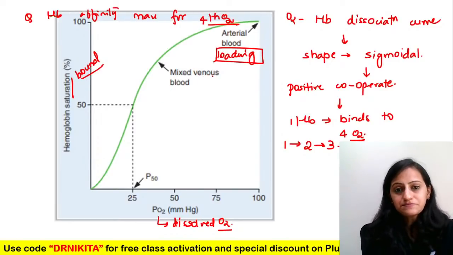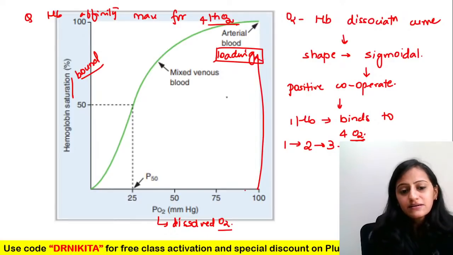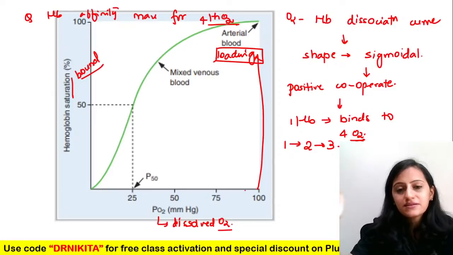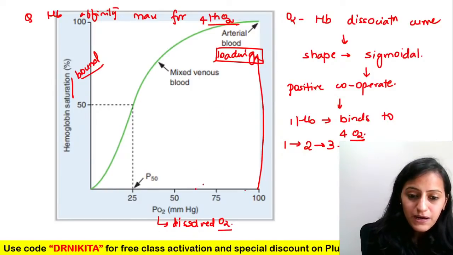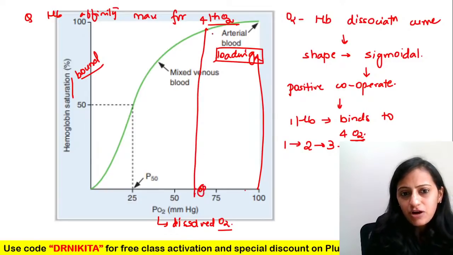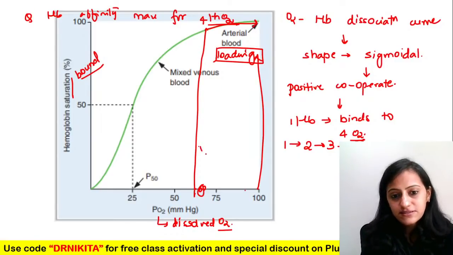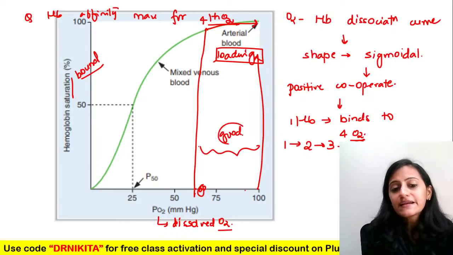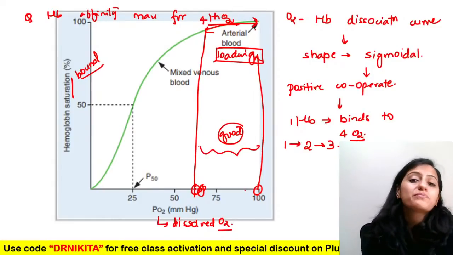Is this concept clear? At a high PO2, like when the PO2 is 100 or 75, that is the loading. When the PO2 is high, that is your lungs, where the hemoglobin is taking up the oxygen. Now, what does the plateau part represent? Till here, from 60 to 100, it's relatively flat. Is this good or bad for us? This is a good effect. Even if the PO2 of the blood decreases from 100 to 60, the oxygen loading of the hemoglobin will not be affected.